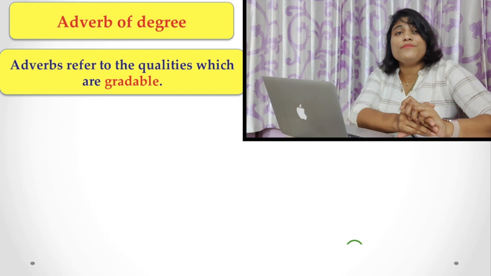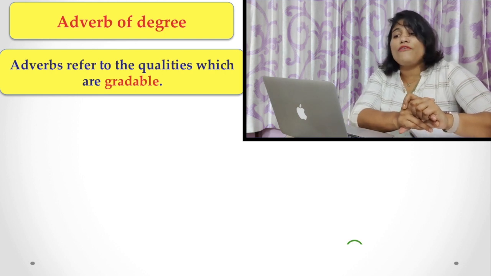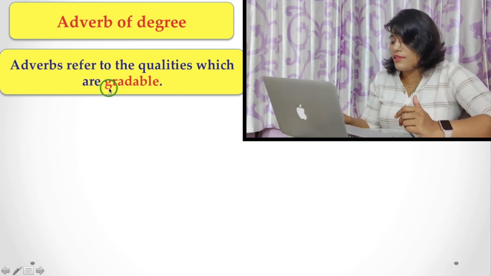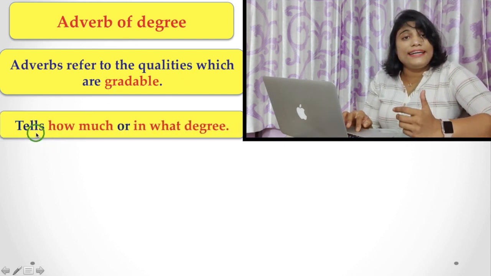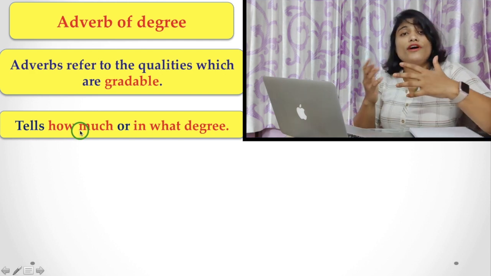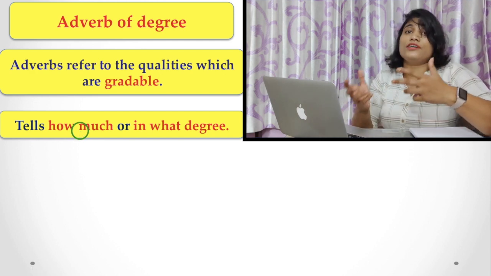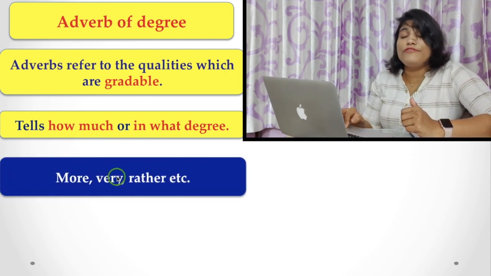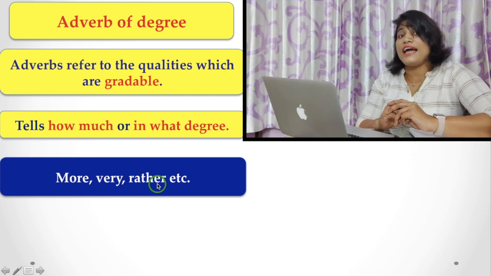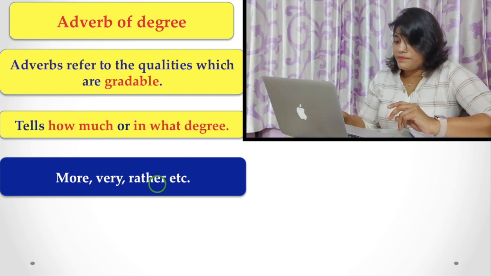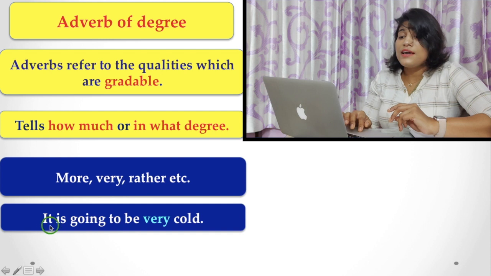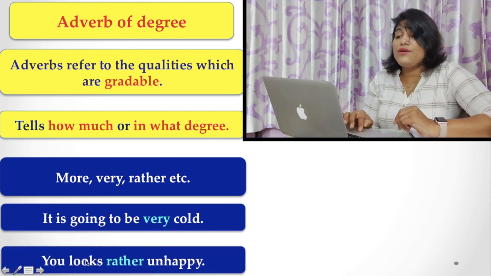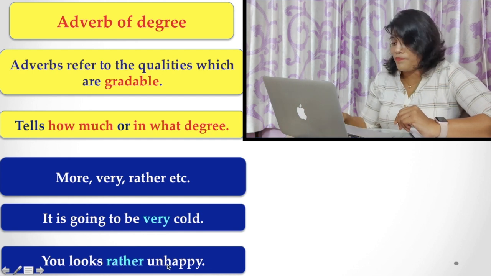Now, the adverb of degree. Adverbs of degree refer to qualities which are gradable, that is, they tell how much or in what degree something happened or is happening. Here, more, very, rather are called adverbs of degree. And the example is: it is going to be very cold, or you look rather unhappy.